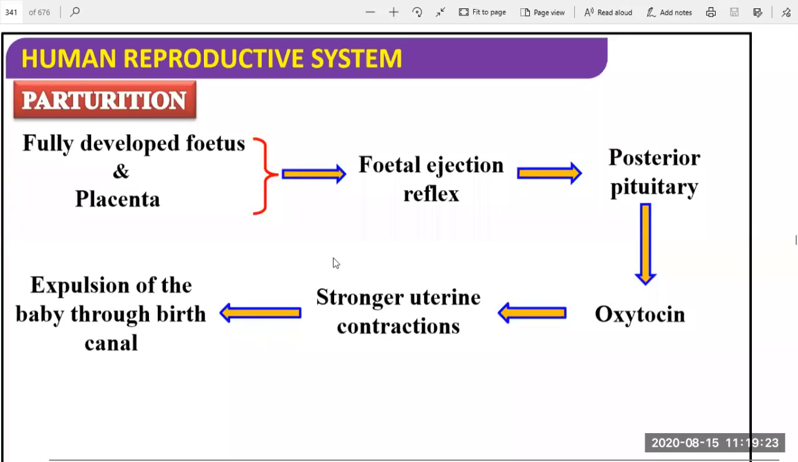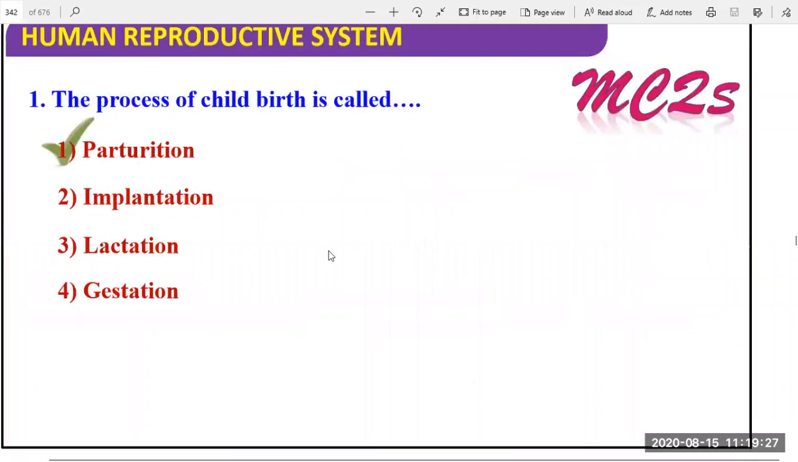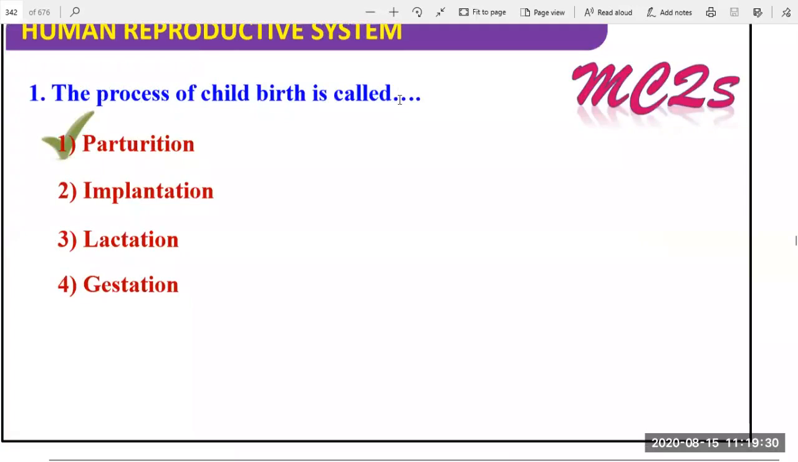Okay. Next, one MCQ. The process of childbirth is called as. This word belongs to zoology, it's a biological word. The process of childbirth is commonly called delivery. Okay, so in the biological world, it is parturition. Parturition is the word for childbirth. Okay, that's the process.